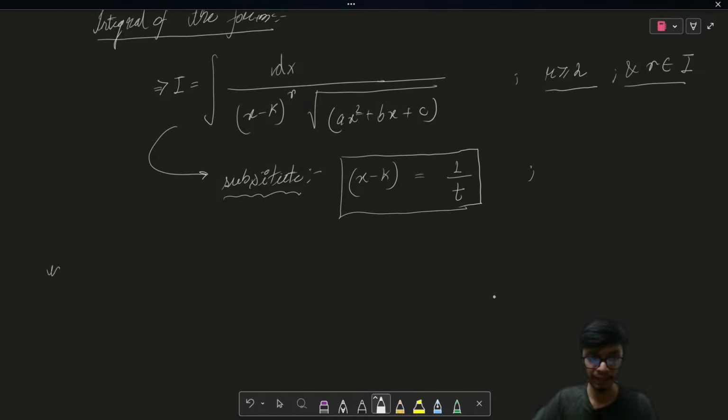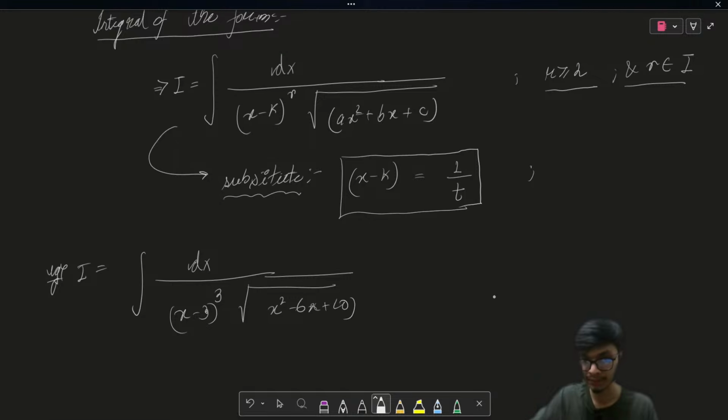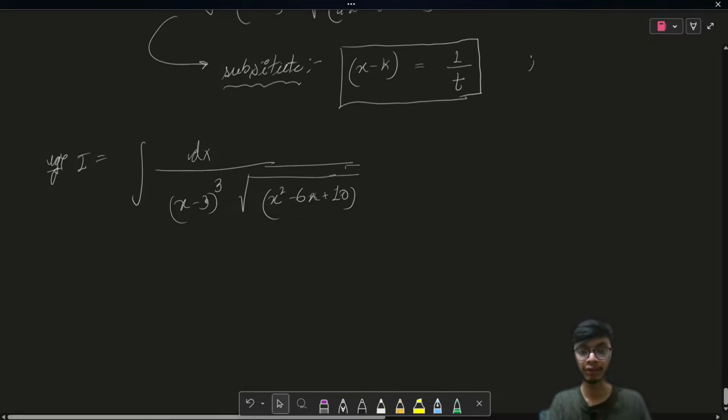So let us say I have an integral given in the question as the integration of dx upon (x minus 3) whole to the power 3, and then the square root of x square minus 6x plus 10. Okay, so this is the integral given, right? So let's see how we need to solve this integral.